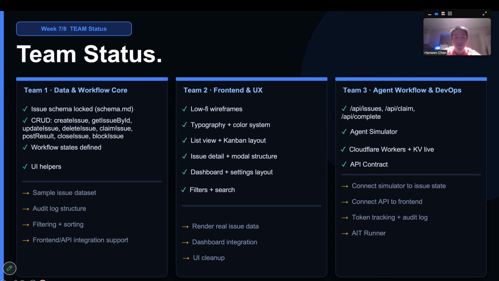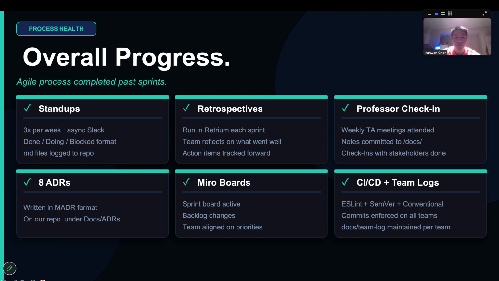On an overview of our team status, we divided our tasks into 3 teams. Team 1 is mainly focusing on database and workflow, Team 2 on front-end and UX, and Team 3 on the agent workflow and specifically API integrations. And so far, there are certain things done, and what's left right now is the integration of what each team has done so far.